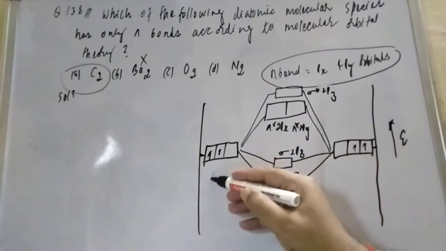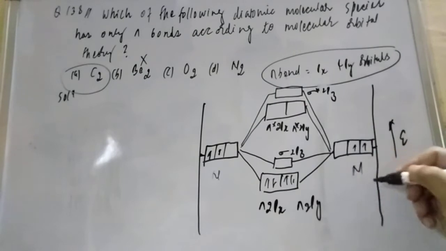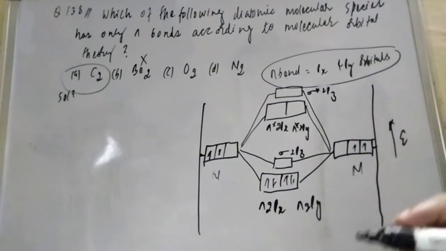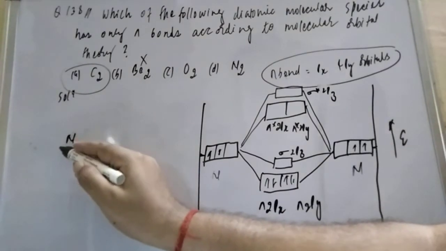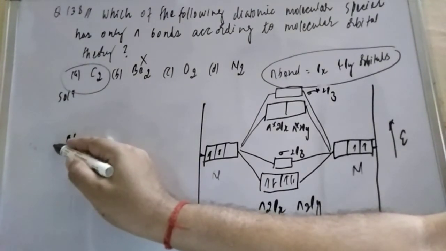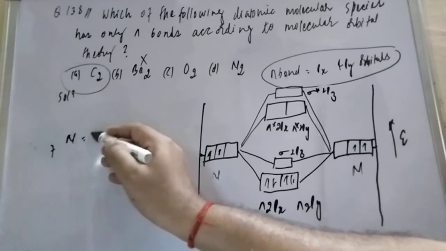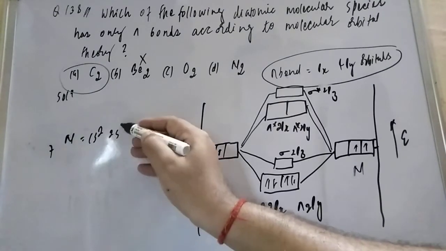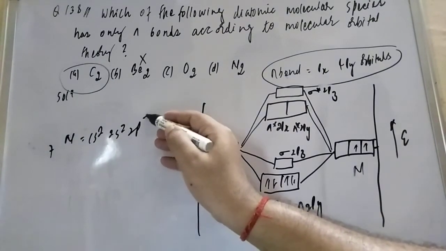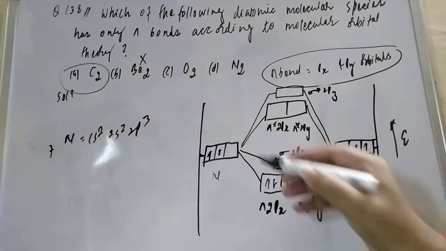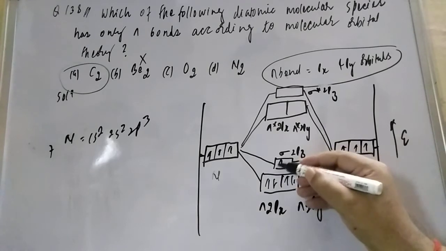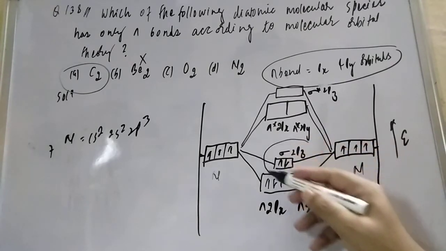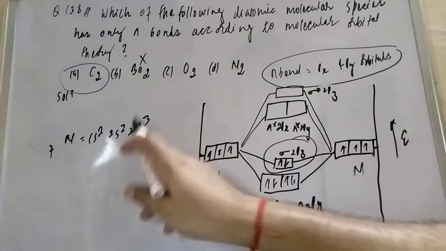Suppose you are talking about nitrogen, and if you are putting nitrogen here, student, what will you be able to find? What is the atomic number of nitrogen? That is 7. So this is 1s2, 2s2, 2p3. What is it, student? 3, 5, 7. So here will be 1 electron. Here will be 1 electron. So here is also up, you see, the electron reaches sigma 2p. So it will form 1 sigma bond.